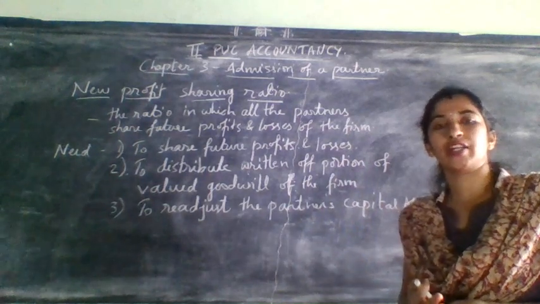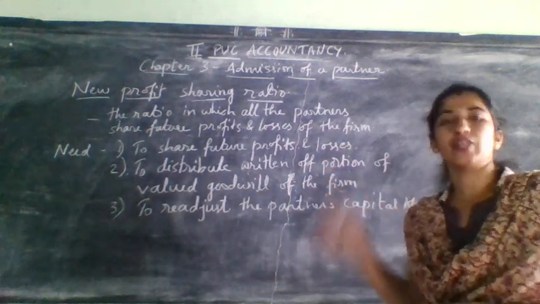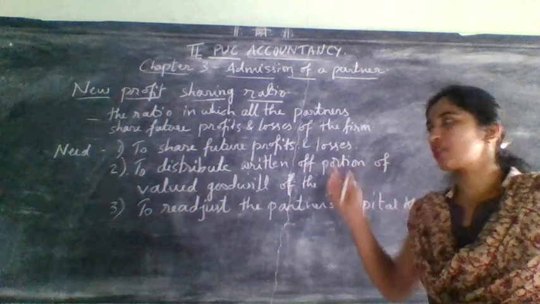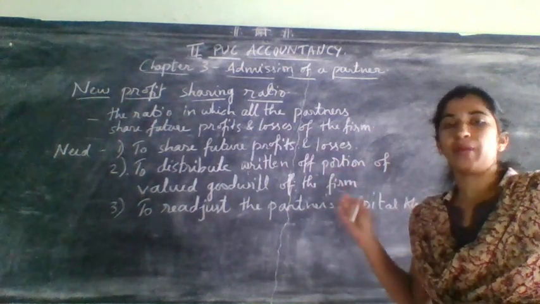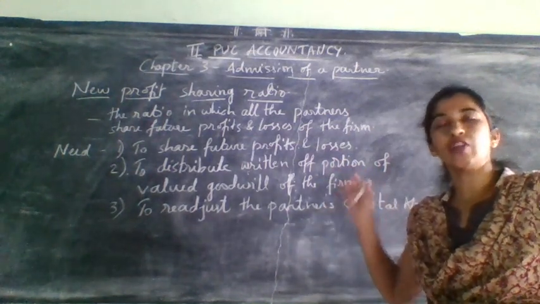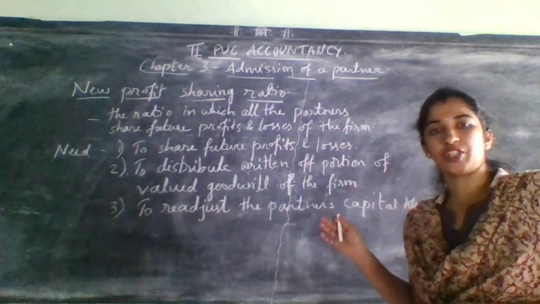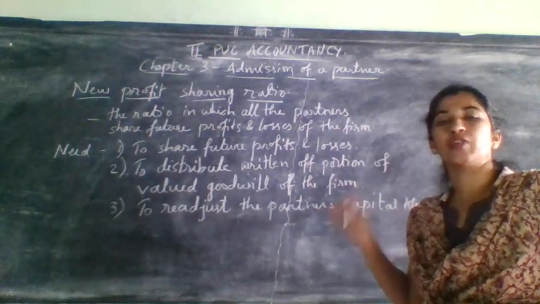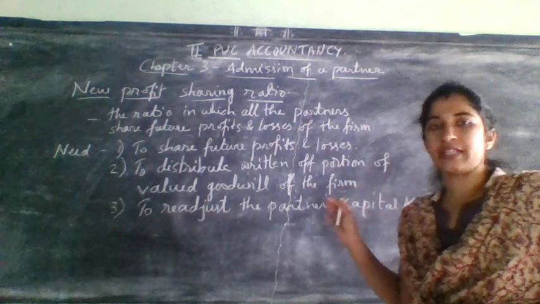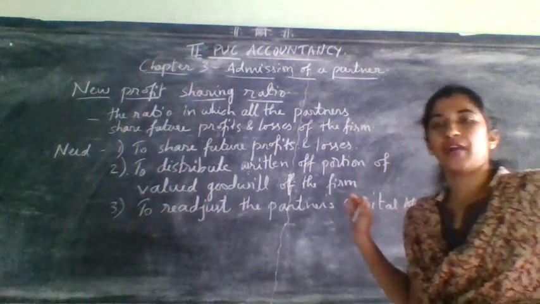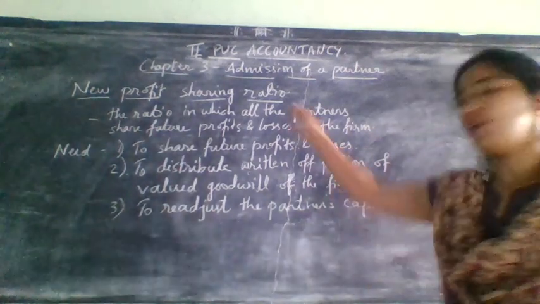Just as you have learned different methods of calculating sacrifice ratio, in the same way here also for new profit sharing ratio there are different methods or different cases. Those cases we will learn now one by one. Here also for calculating new profit sharing ratio we need to learn 5 cases. Let us see one by one.